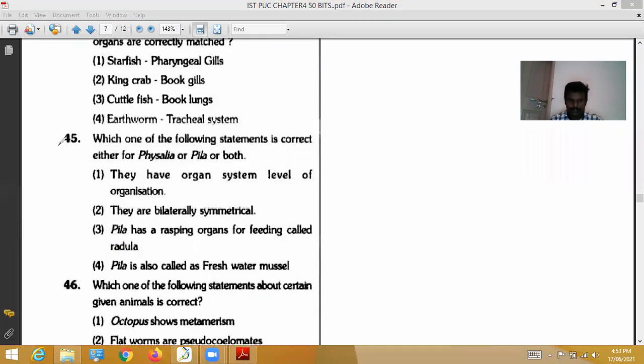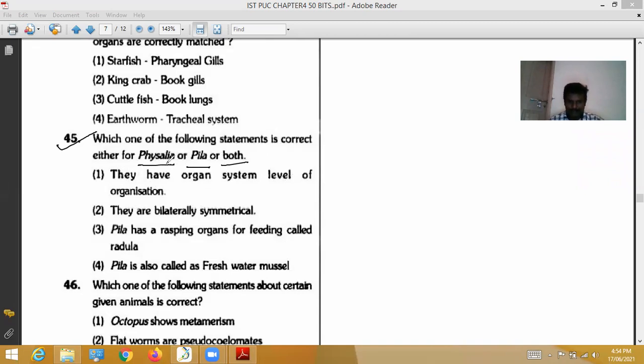Next question, 45th question. Which one of the following statements is correct, either for Physalia or Pila or both? So here, we will see which character is correct related to Physalia, Pila, or both. See here, 45th question. They have organ system level of organization. So actually, these belong to the phylum, Physalia or Pila or both.